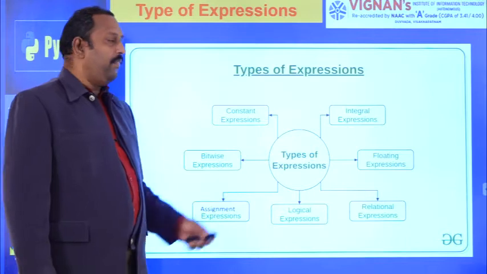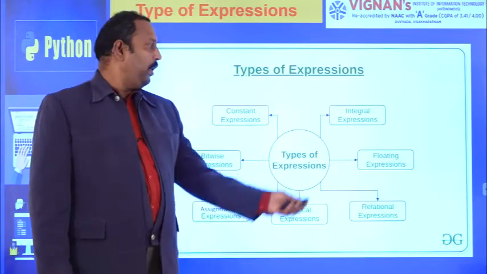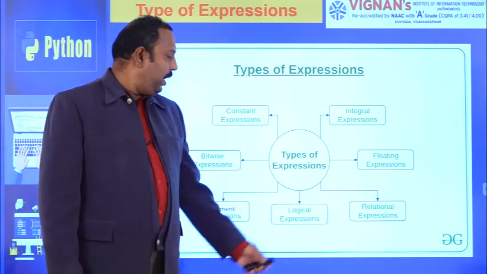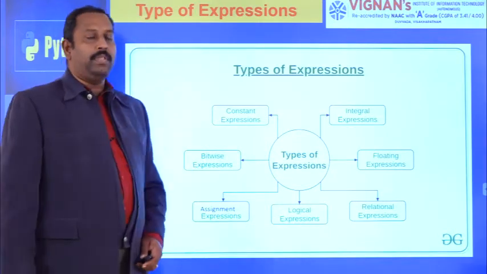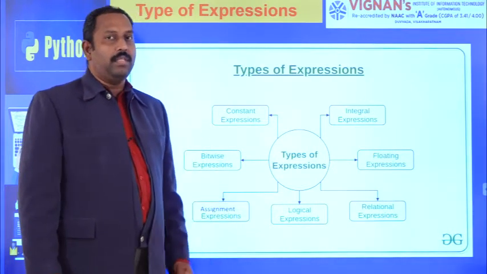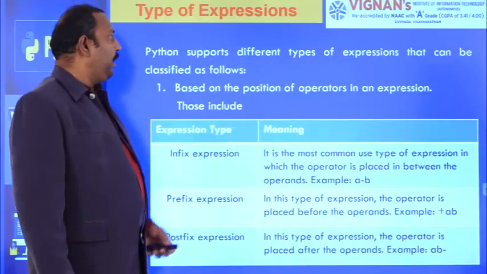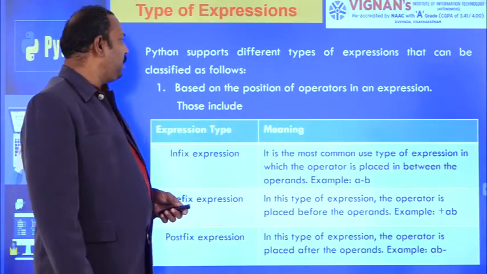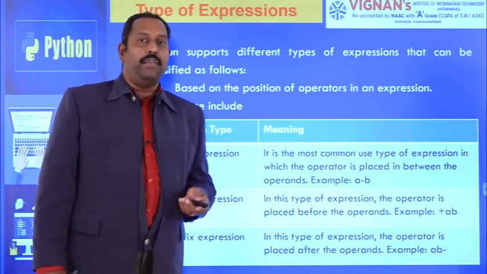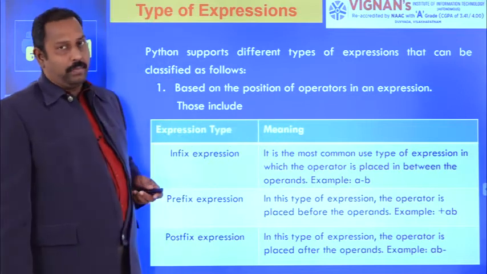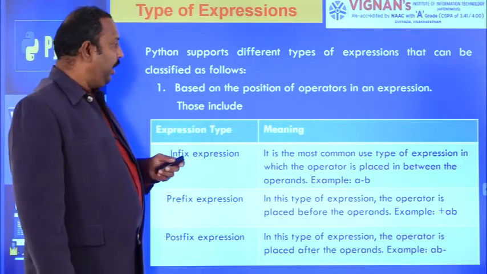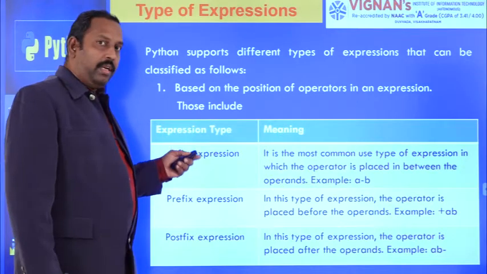For example, these are the different types of expressions available in Python. One is called integral expression and real expression, relational expression and logical expression, assignment expression, bitwise expression and constant expression. Python supports different types of expressions that can be classified. The first classification is based on the position of operators in an expression. Based on the position, it is classified into three types of expressions.